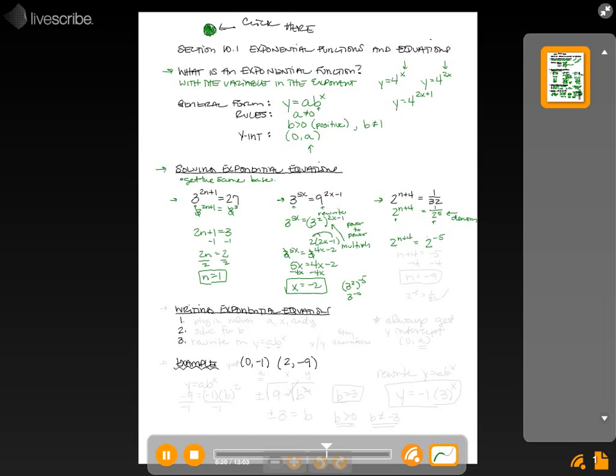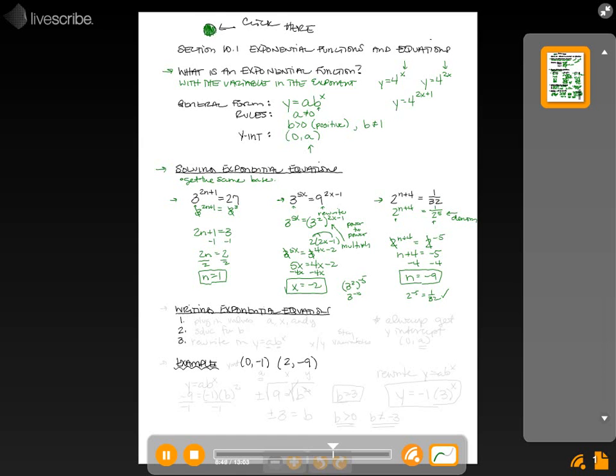Now we have the same base on both sides, so they cancel. n plus 4 equals negative 5. Subtract 4 from both sides. So n equals negative 5 minus 4, which is negative 9. And there would be the answer to our problem. To check it, we can plug negative 9 in. Negative 9 plus 4 is negative 5. And 2 to the negative 5th does equal 1 over 32. So we do get the right answer when we check it.